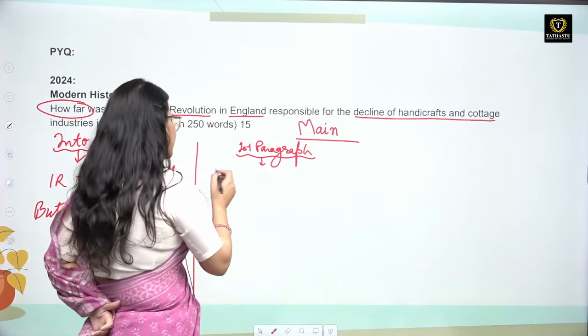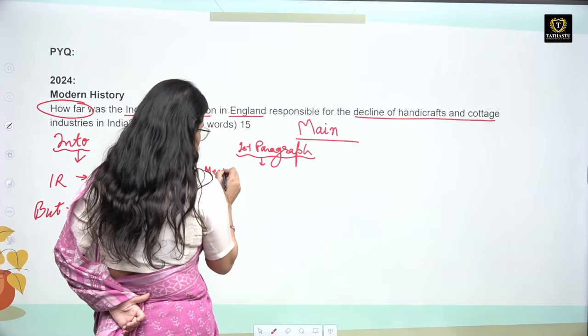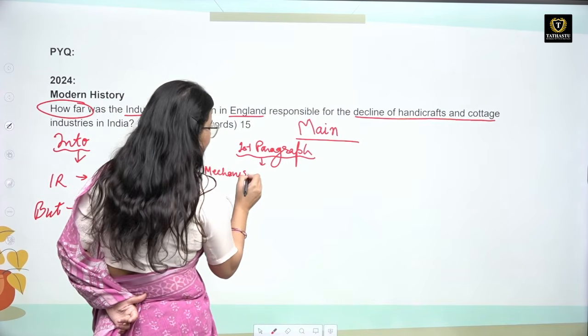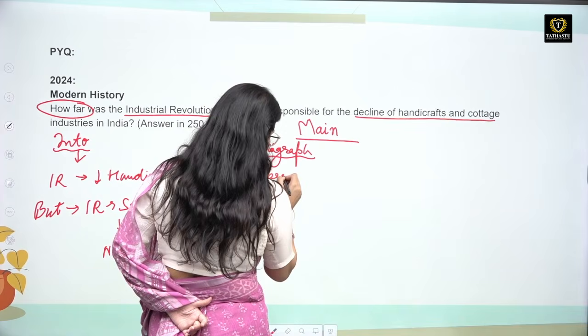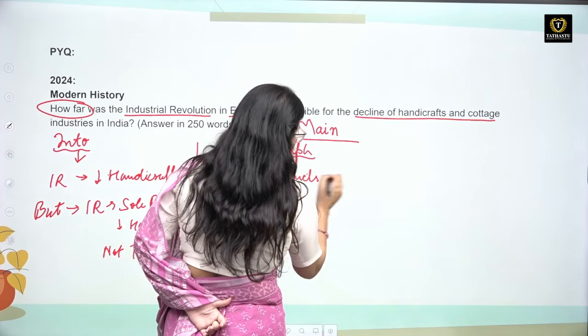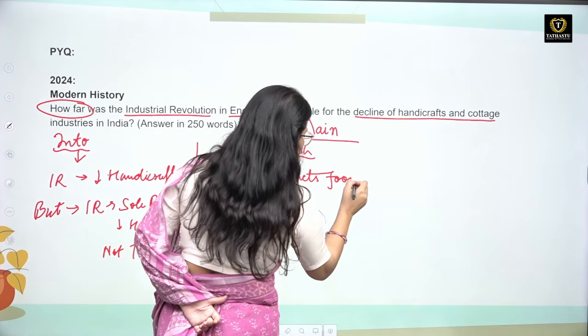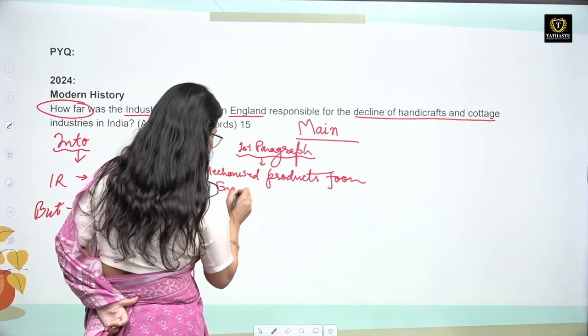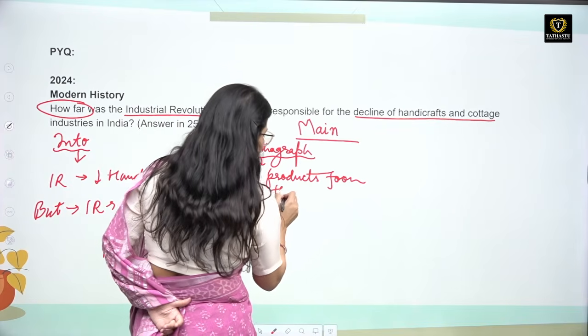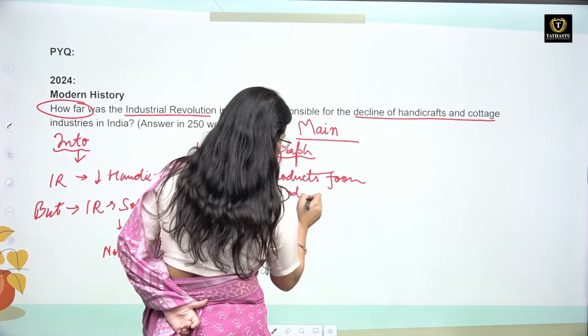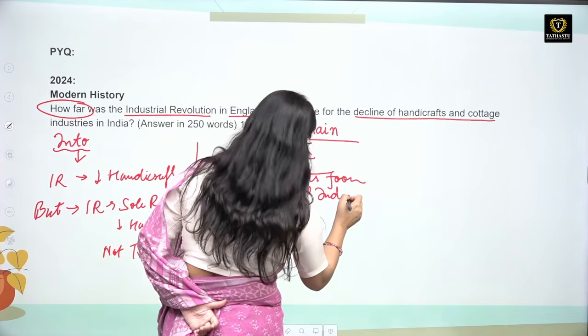So we can mention, yes, mechanized products from England flooded the Indian market, right? It is very much true.